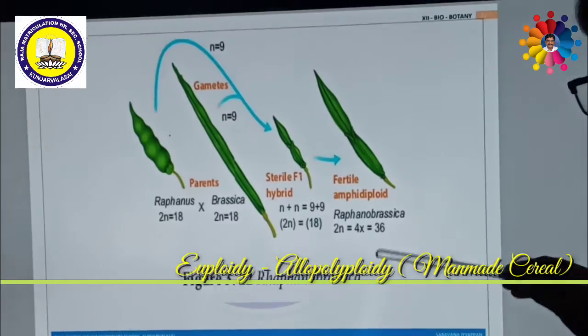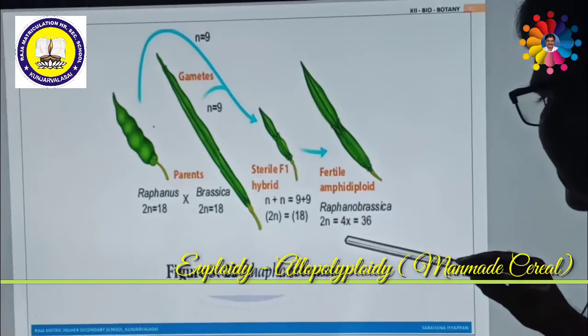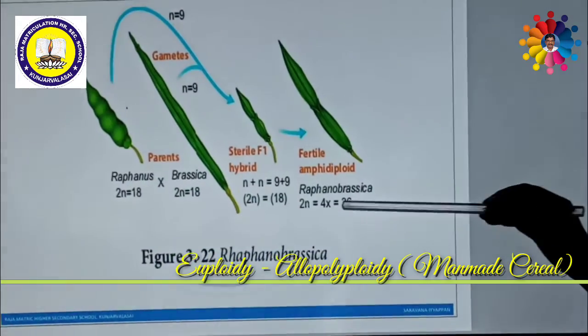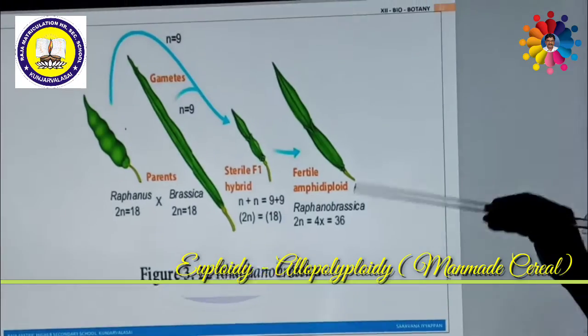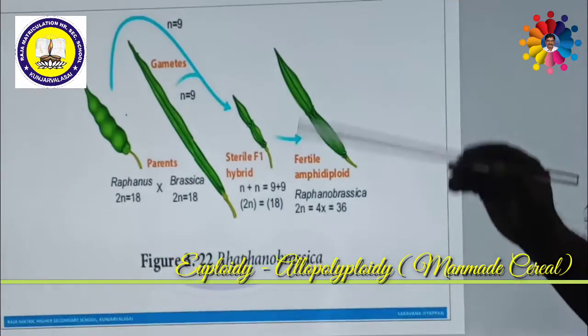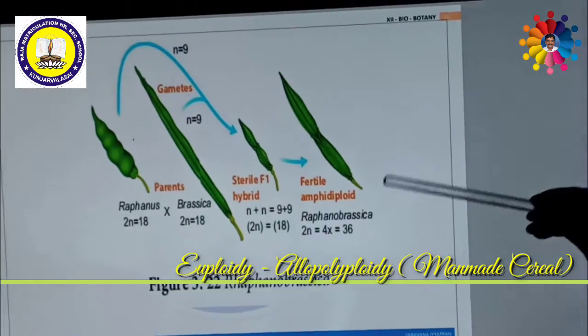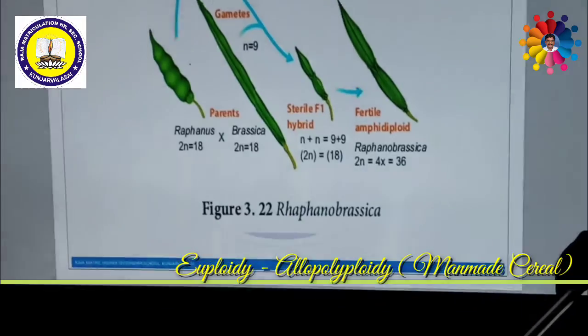Understand the difference? Haploid is 18, but monoploid is 9. So this is the main difference between haploid and monoploid. Sometimes haploid and monoploid are the same in some species, but here they are not the same. So this is the difference between monoploid and haploid.